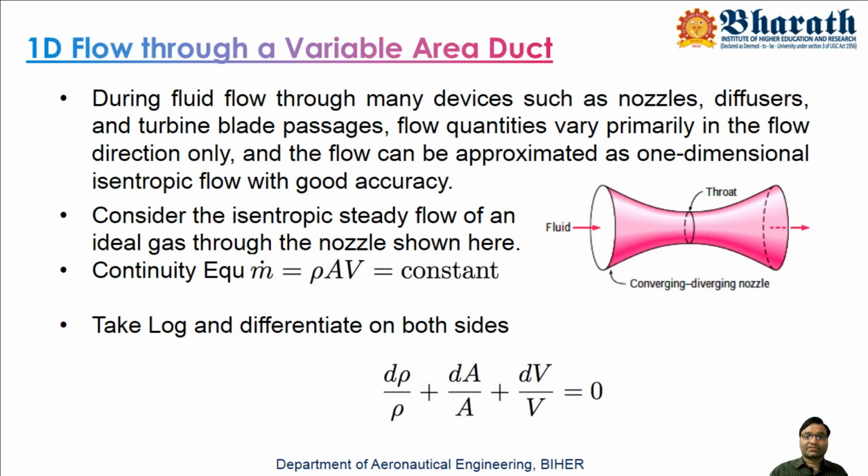During fluid flow through many devices such as nozzles, diffusers and turbine blade passages, flow quantities vary primarily in the flow direction only. So why are we considering one dimensional flow? Generally, in any flow through nozzles and diffusers, the flow properties vary mostly in the flow direction. That means if a flow is happening from negative x to positive x, the flow properties are considered to vary maximum in the x direction. Other directions also vary, but mathematically they are not going to influence our results much.